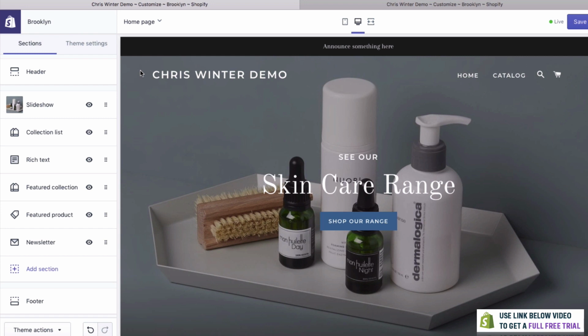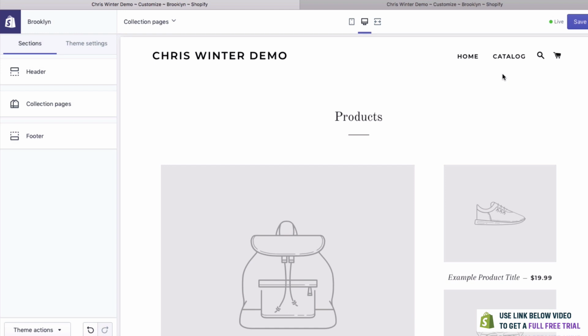We actually have a logo, and we should put it in. One of the great things about this theme is that it actually allows you to use 2 logos. One for when you've got a background image like this, so you might want a lighter logo like a white one, and also one for when you have just a white page like this. As you can see, this is now dark.